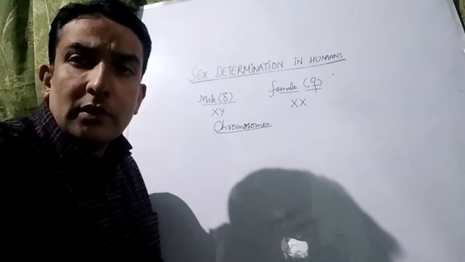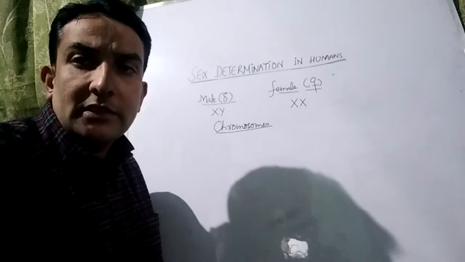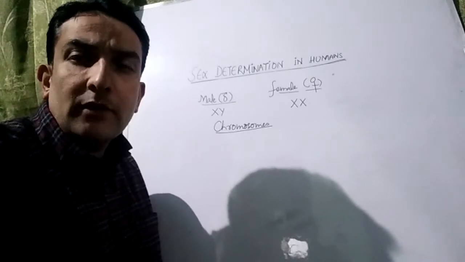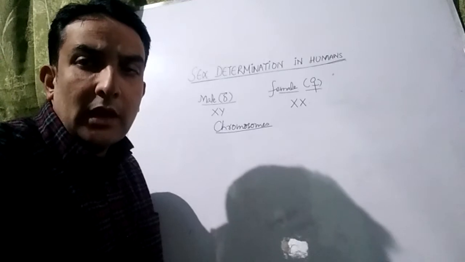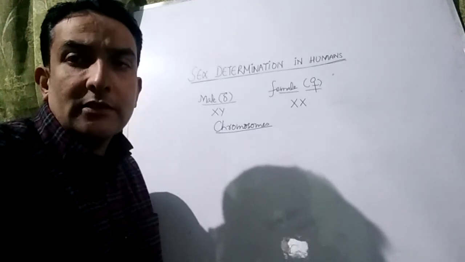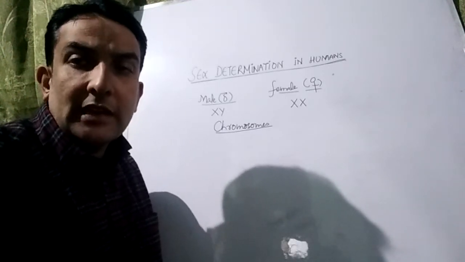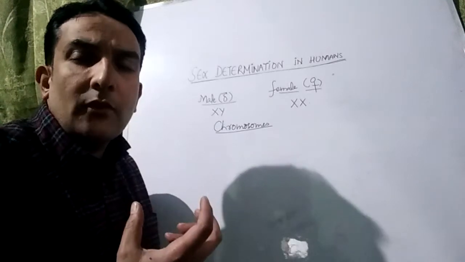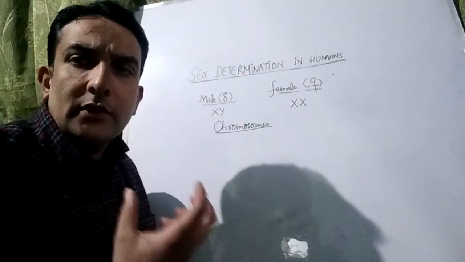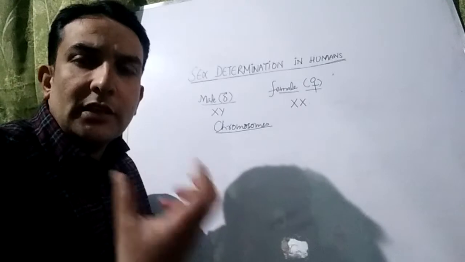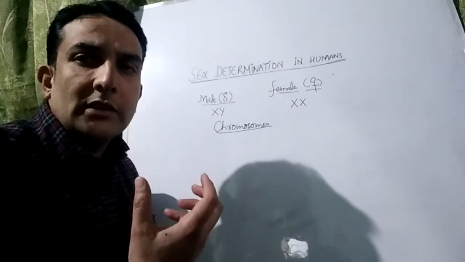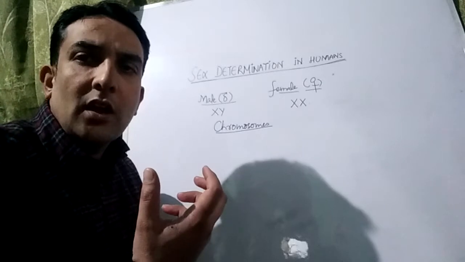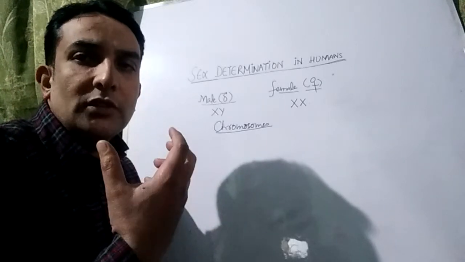But before discussing how the sex is determined in humans, we shall first discuss what is sex. If we, in the literal sense, try to define sex, we say that sex is a set of those morphological, physiological, and ethological features or characteristics which differentiate an organism producing sperms from the organism which produces the ova.